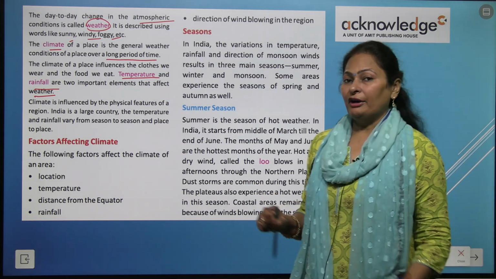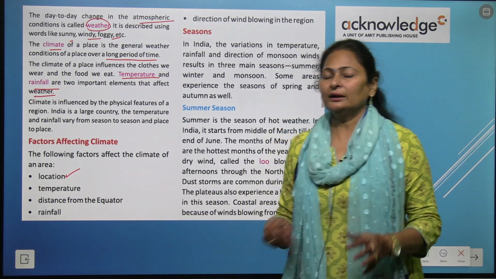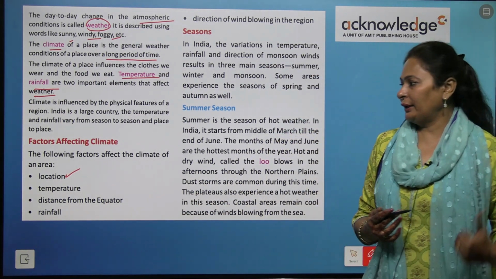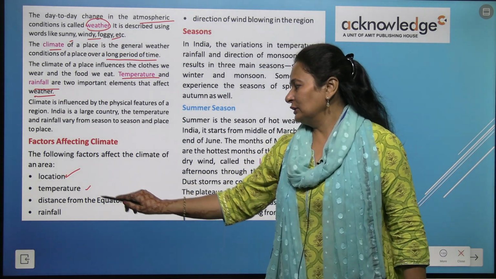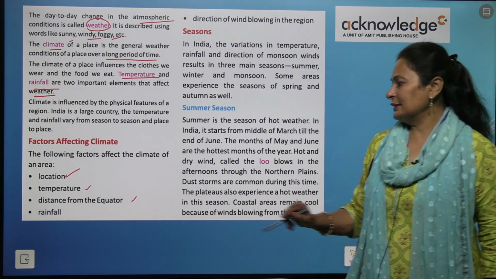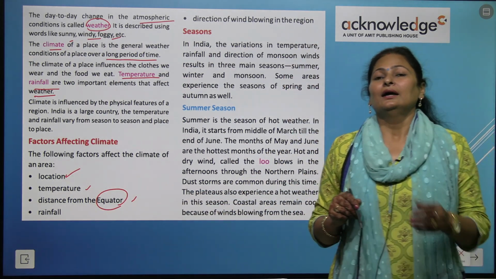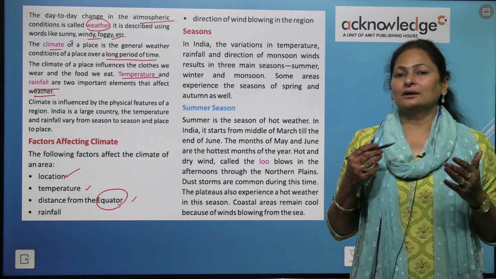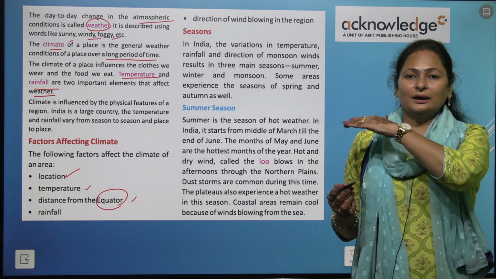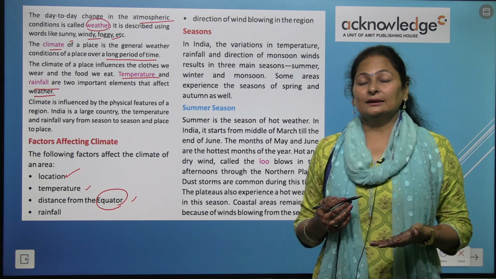Now, the factors affecting the climate are location, the area where it is located, and the distance from the equator. What is the equator, kids? The equator is an imaginary line that divides the globe, or the earth, into two halves, the northern hemisphere and the southern hemisphere.